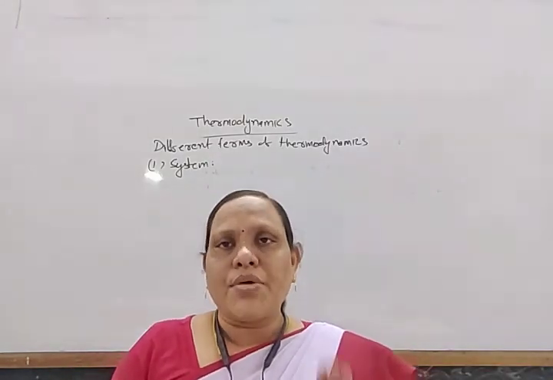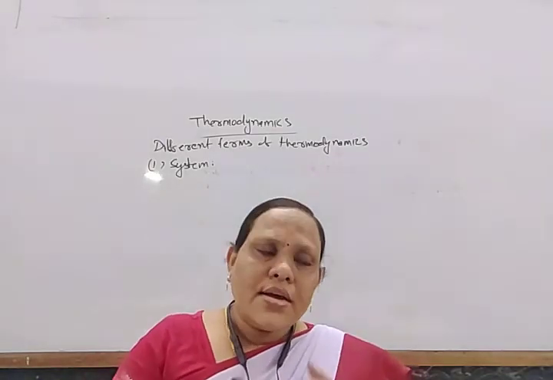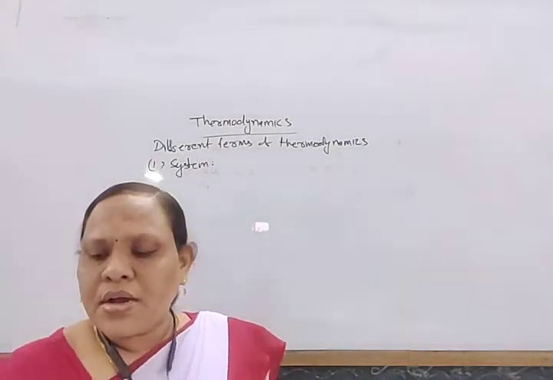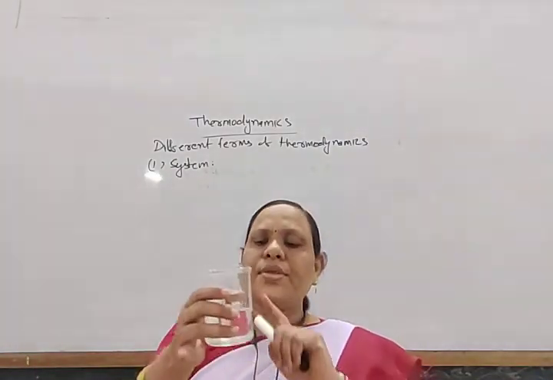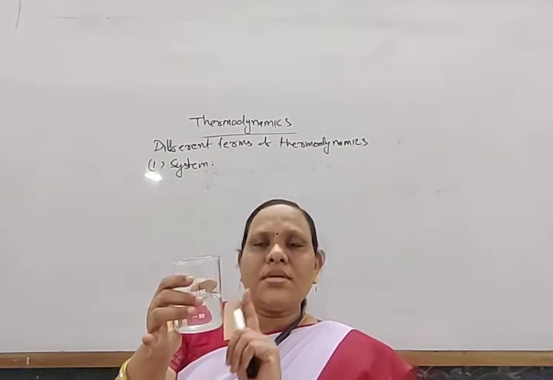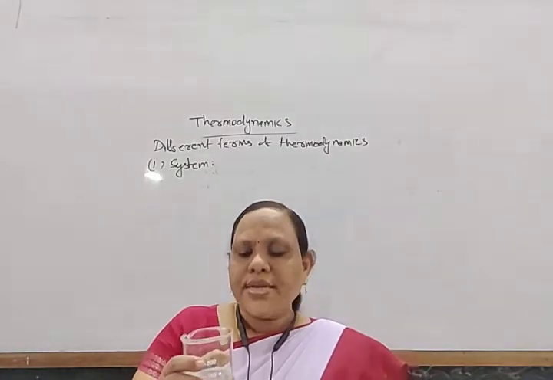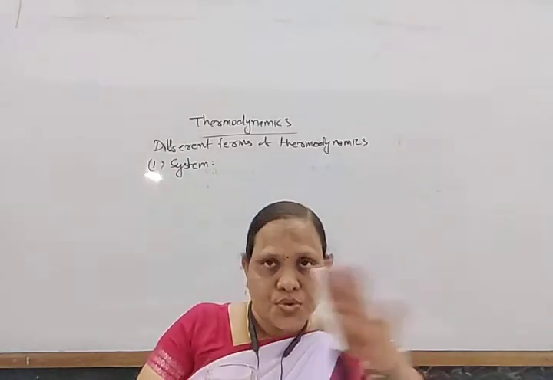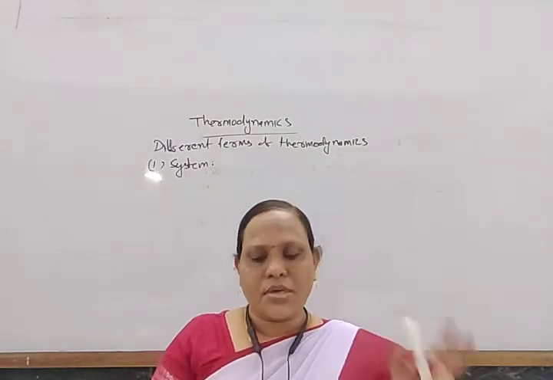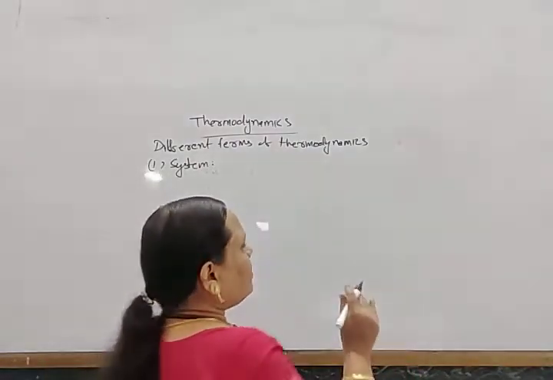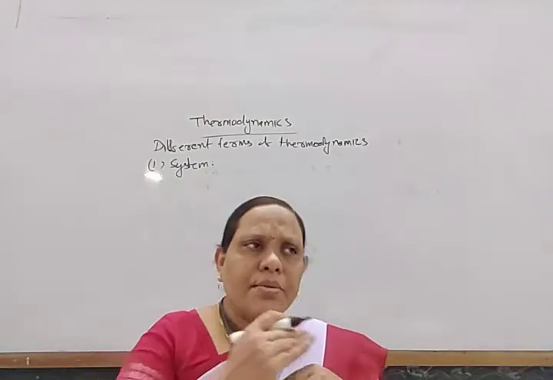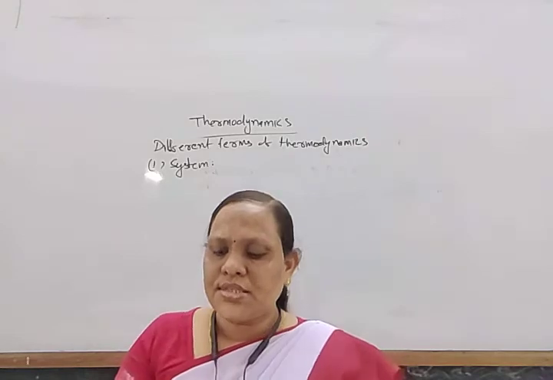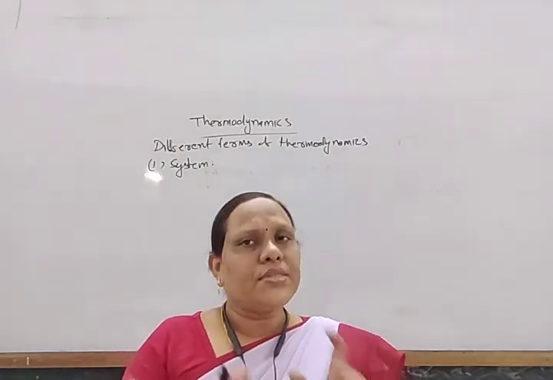And except this system, what is the remaining part of the universe? That is known as the surrounding. Suppose I want to study about this water, then the water is known as the system, and this room where it is kept, except the water, the room is totally known as its surrounding. Not the total universe, but the part which actually interacts with this system, that is known as the surrounding.